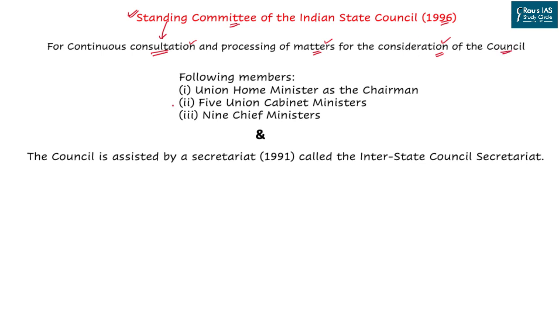This committee will have the Union Home Minister as the chairperson, 5 Union Cabinet Ministers and 9 Chief Ministers out of all the states. Apart from the standing committee, in 1991, a secretariat was created for this council for their assistance. This is known as the Interstate Council Secretariat.